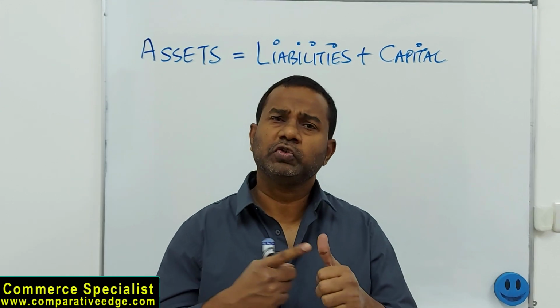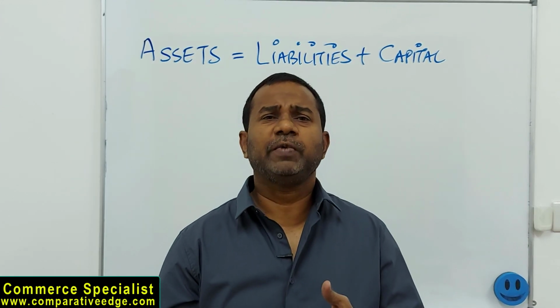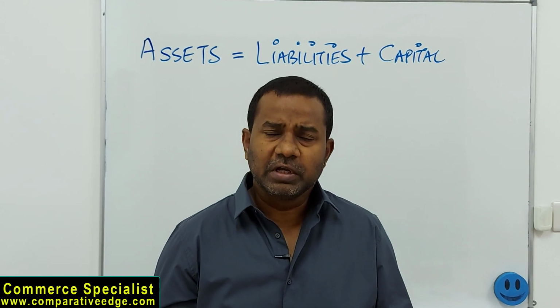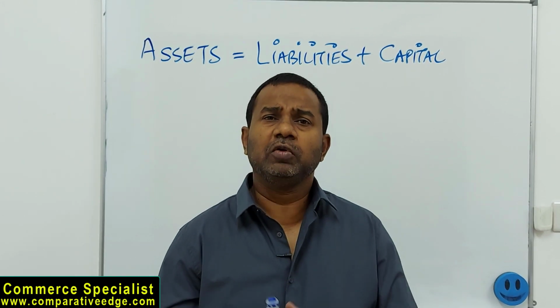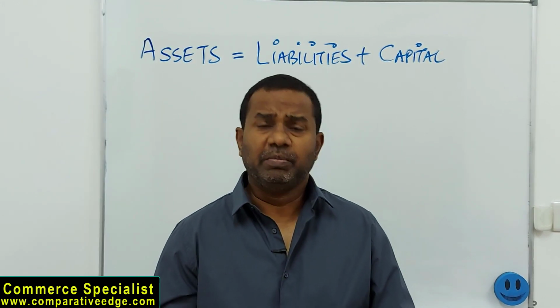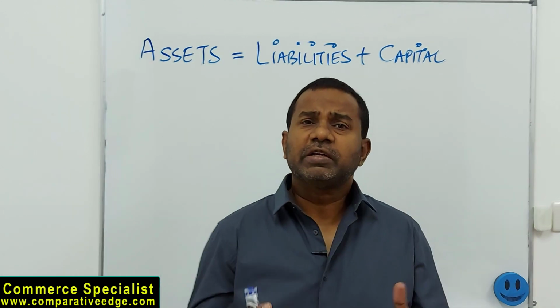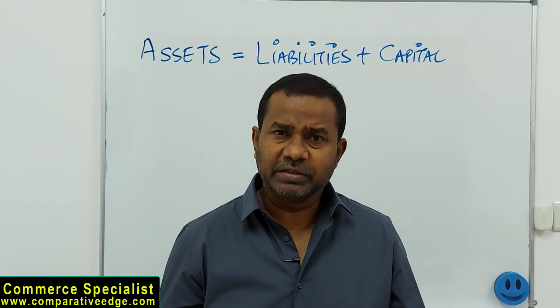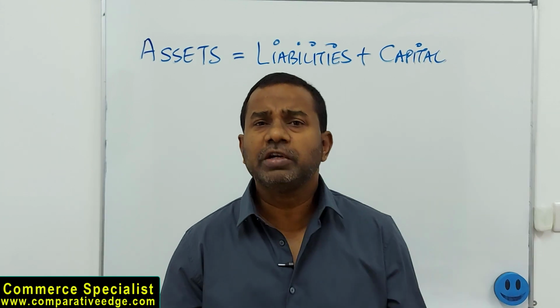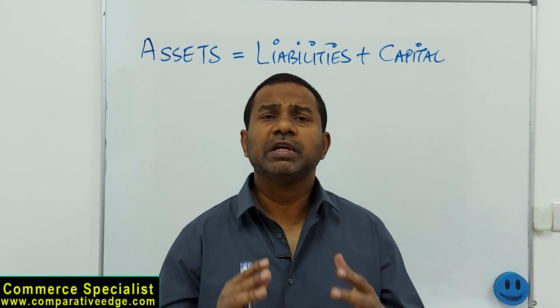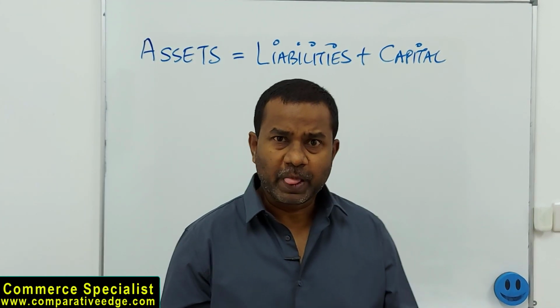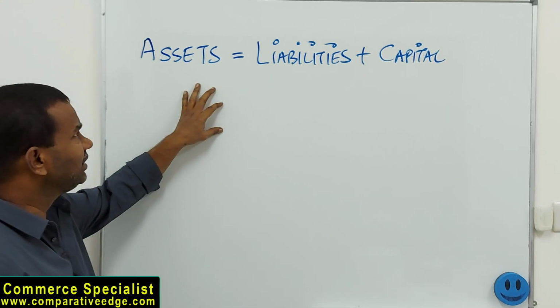So if I'm talking about a sole trader or a partnership, investment made by the sole trader into the business or the partners into the business will be known as capital. But when we talk about limited companies, public limited companies, investment made by the shareholders into the business is known as share capital.